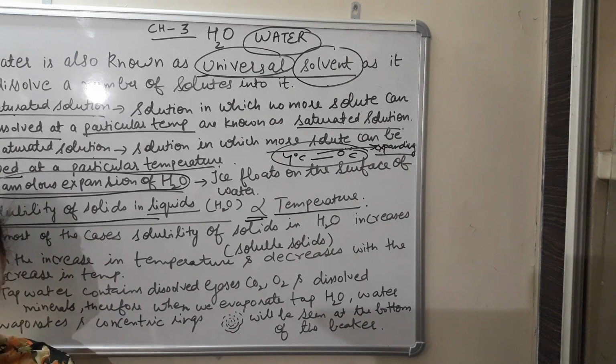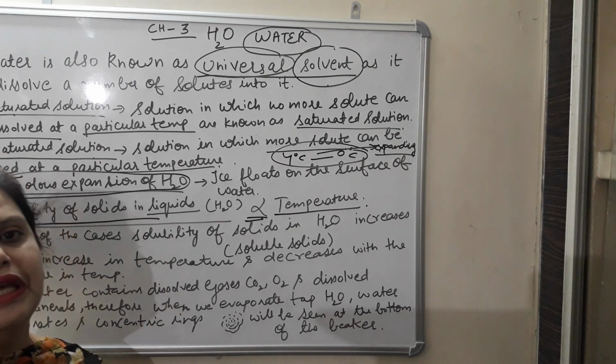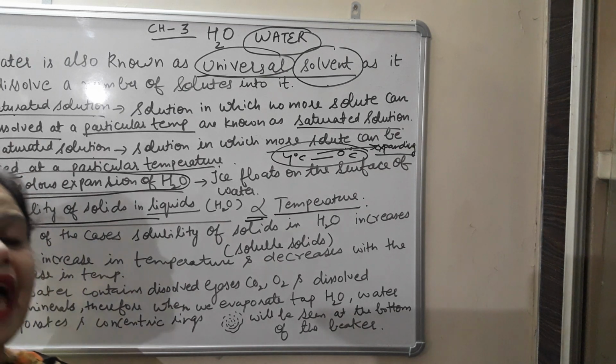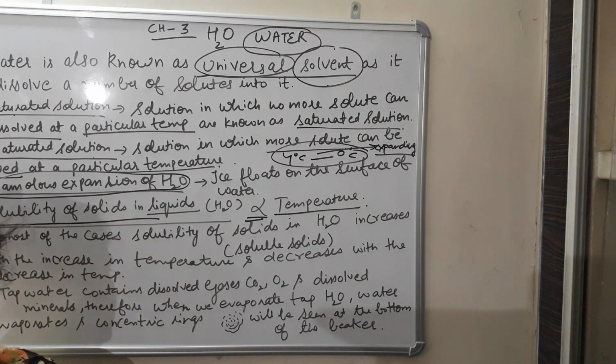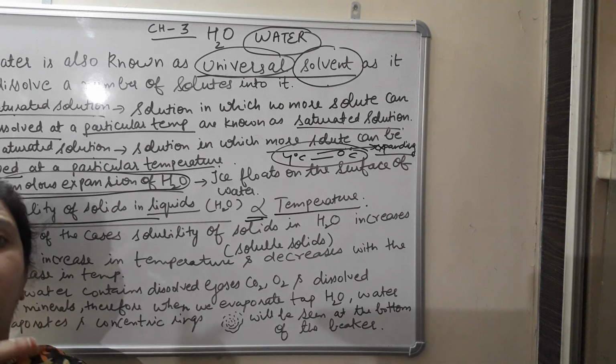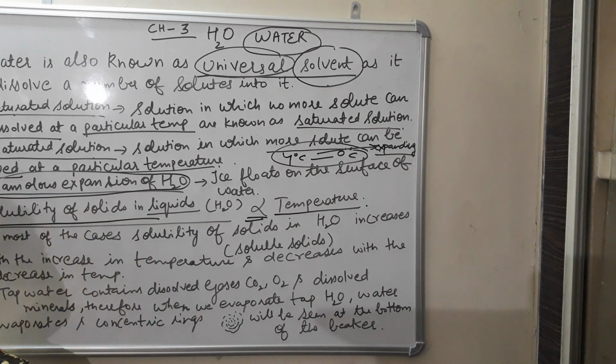Now the question arises, why solubility of soluble substances increases with increase in temperature? Because when temperature increases, again kinetic energy increases. Particles come in motion, they move far away from each other, they get dissolved easily, rapidly. So this is the reason that solubility of solid substances in water is directly proportional to the temperature.